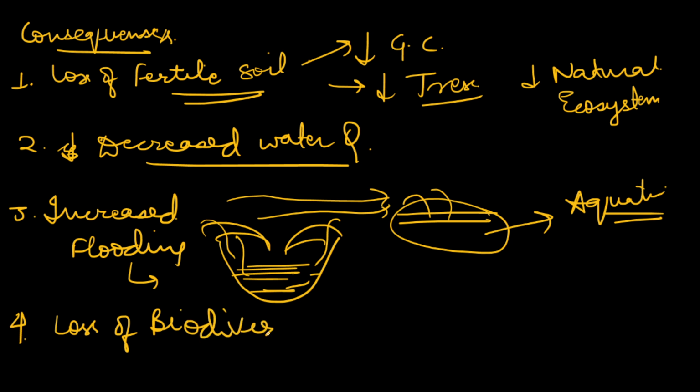This is how you need to connect dots. We all know that there is loss of fertile soil, but how these fertile soils we are connecting it to different points, that is how we have to answer the questions. Because whenever you connect the dots, there is a flow in your answer. So the examiner will always like your answer because you will maintain a certain flow and you will fetch good marks. The biodiversity will be lost due to these consequences.